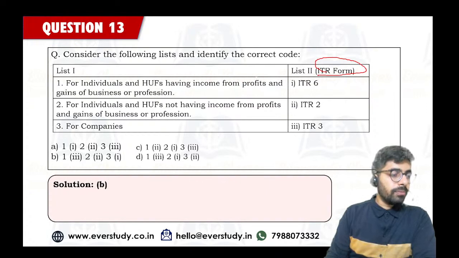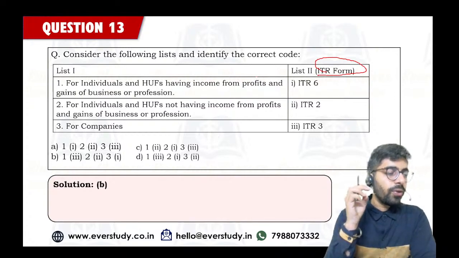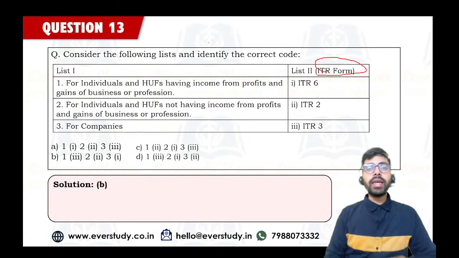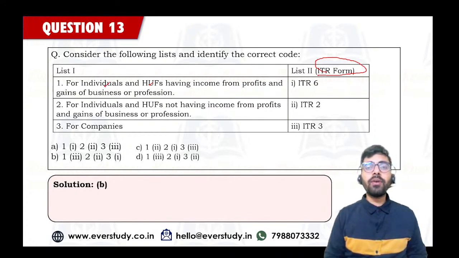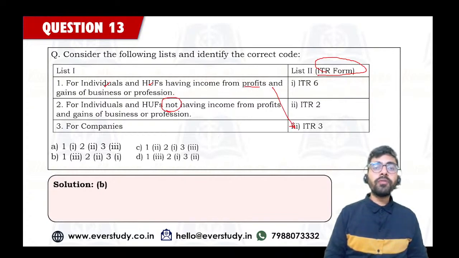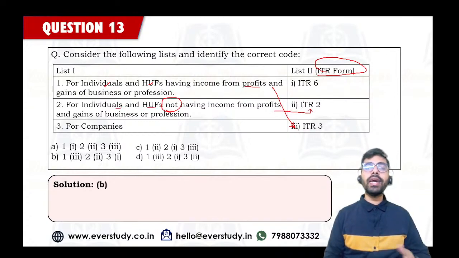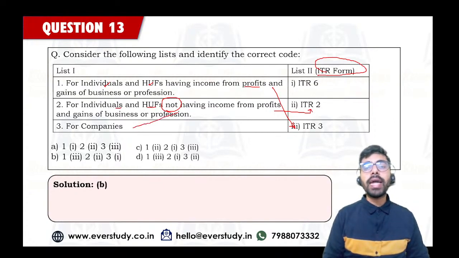I'm seeing the answer is option number C also, B also. Majority of you are saying option number B. Sahana, Shashi, Ijaz, Baswaraj, Bindushri, Smita, Venkatesh, Chatra, Sanju. Most of you are saying answer should be option number B, and this option number B is perfectly right. If you are an individual or HUF and you are having income from business or profession, you are going to use your ITR 3. And if you are not having income from business or profession but you are individual HUF, then you are going to use your ITR 2. अगर सैलरी इनकम होगा तो ITR 1 से भी काम चल जाएगा. Companies, they use ITR 6 to file their IT return.